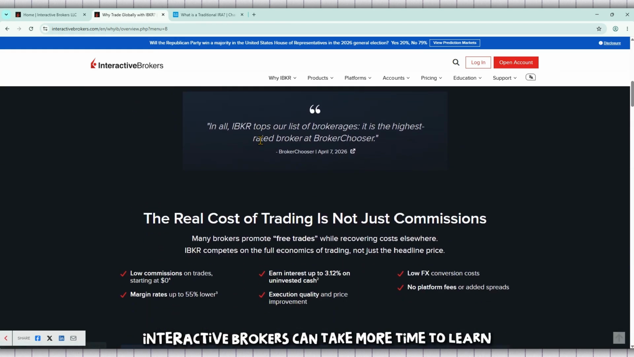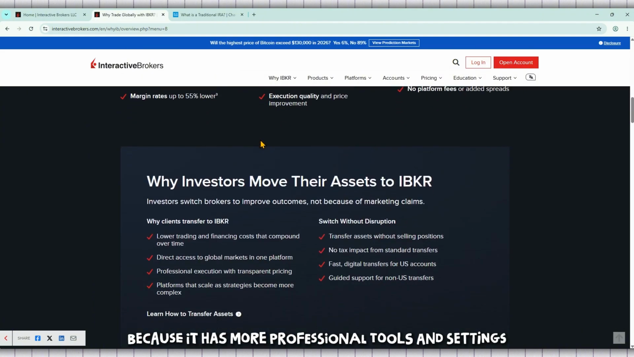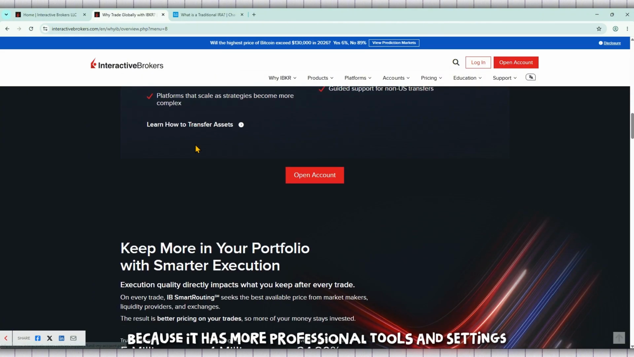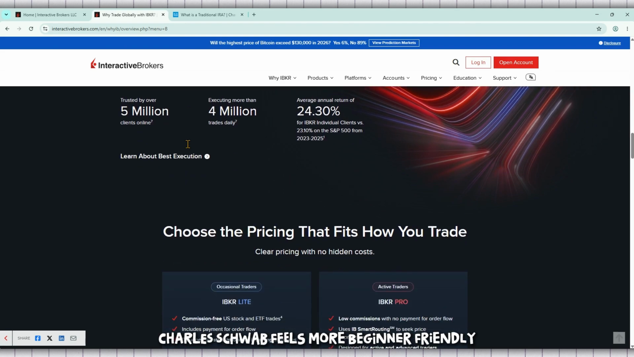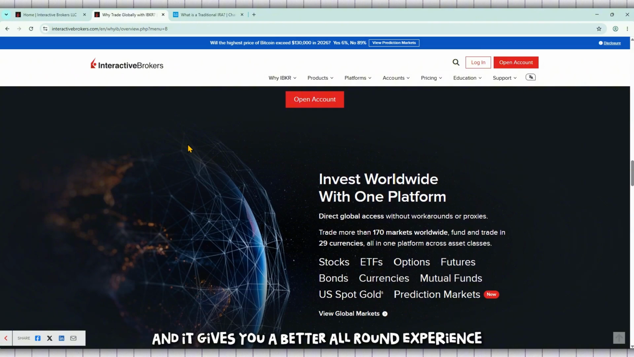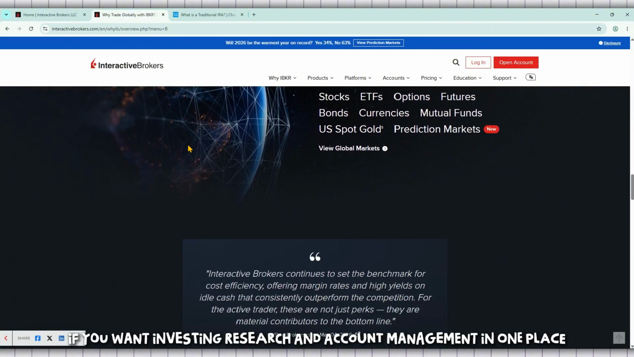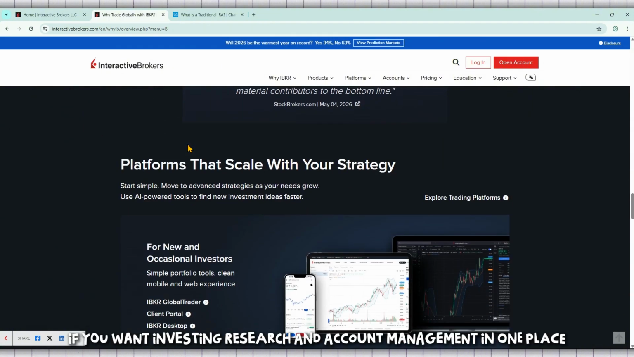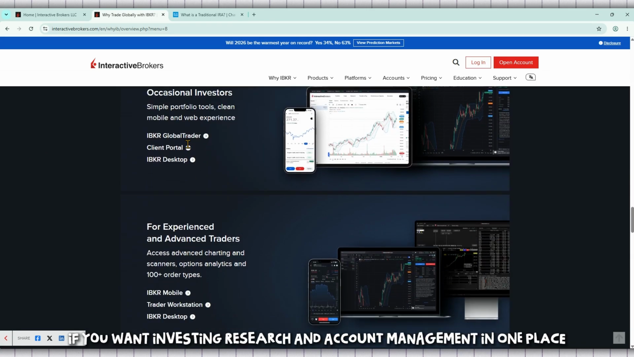Interactive Brokers can take more time to learn because it has more professional tools and settings. Charles Schwab feels more beginner-friendly because the platform is easier to navigate and it gives you a better all-round experience, if you want investing, research, and account management in one place.